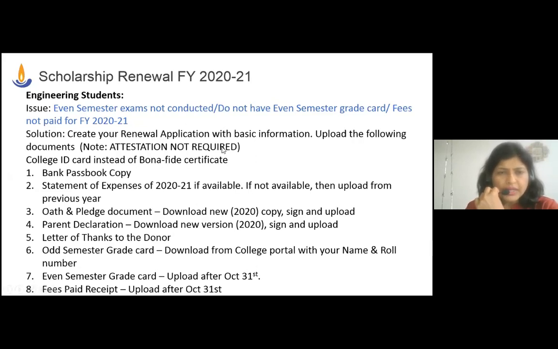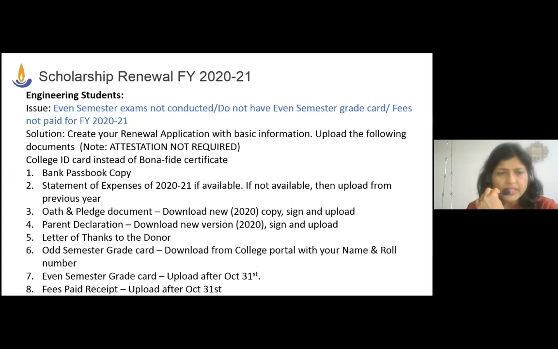You please create your renewal application with the following documents. We are not asking you for any bona fide certificate this year. Please upload your college ID card. And if there is any registration document requested by a college which states in which year you're studying, your name, the name of your college, please attach that along with your college ID card and upload. Your bank passbook copy you can upload, that is with you.